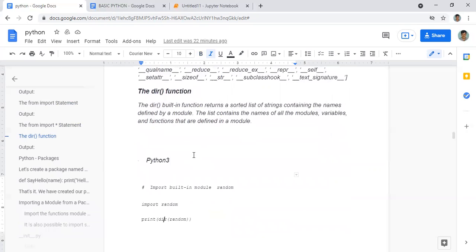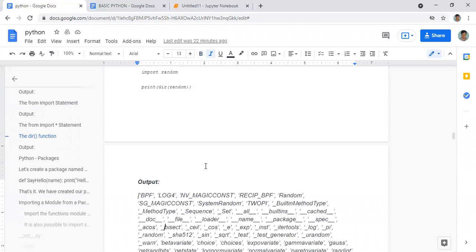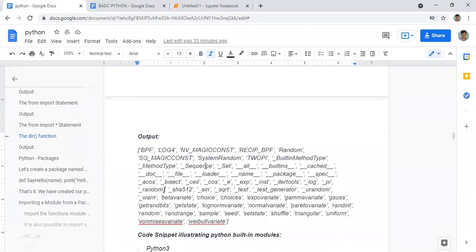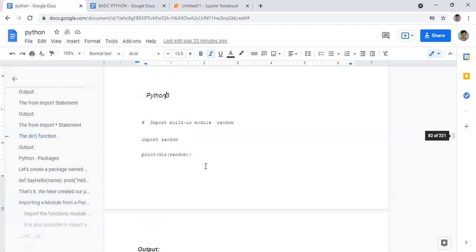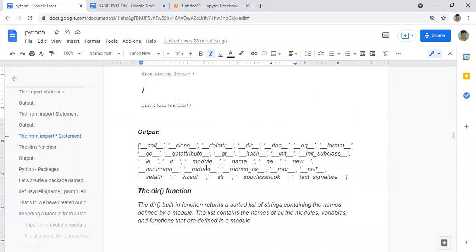For example, look here, import the built-in module random. For importing that, we give import random. This random we want to import, and print dir of random. That means everything under this module is shown here. You can see this command we have also used at the top. Look here, yes, print dir of random. That means first we have imported that module.